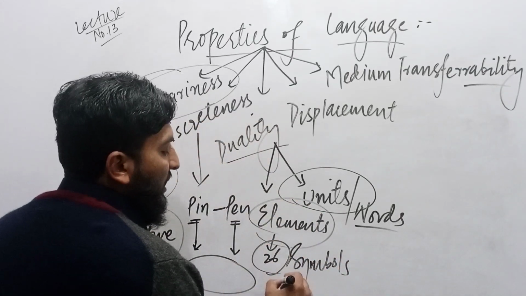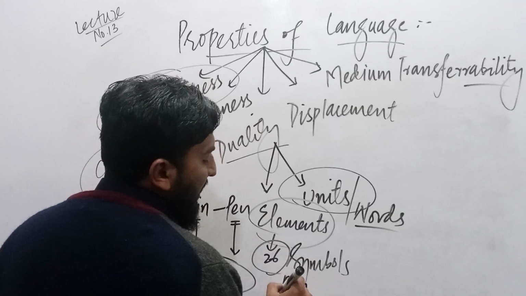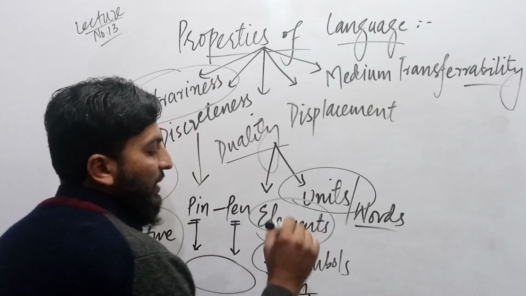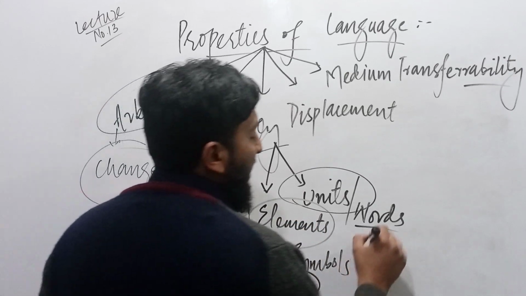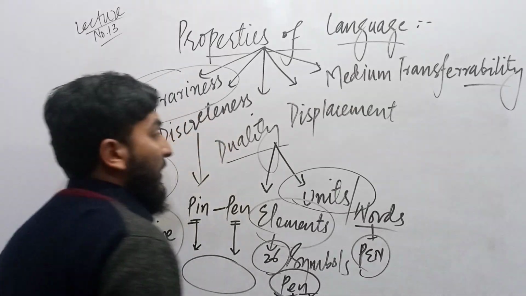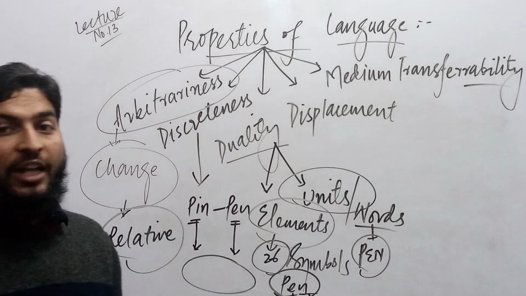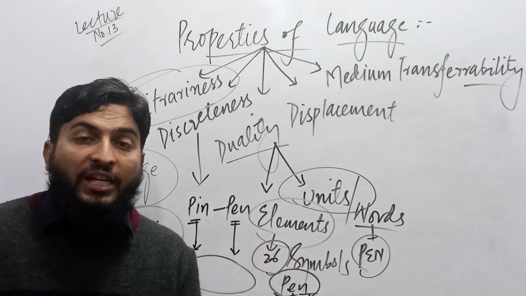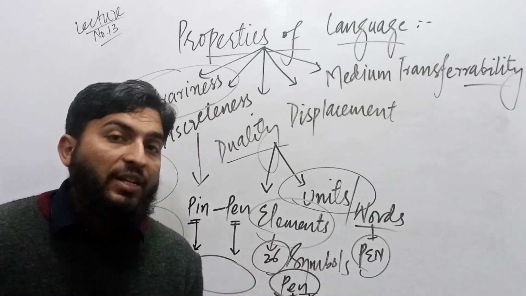And when we combine P, E, N, P is one element, E is another element, and N is another element. Combining these 3 elements, we form one word, and that is pen. So this is called duality. Now, which one is primary? Which one is secondary? Actually, when we speak in English, we speak sentences.